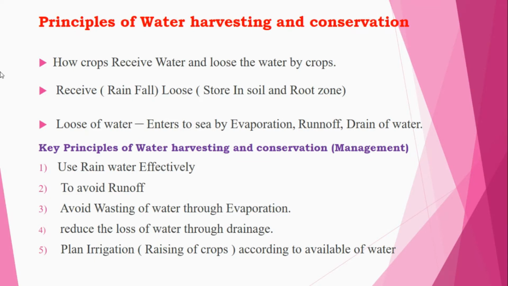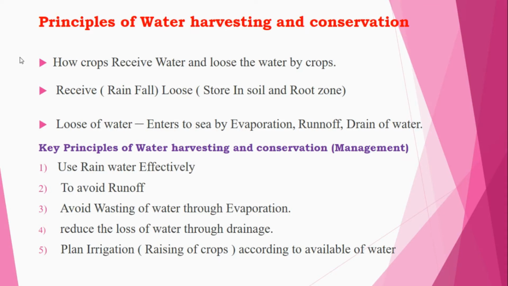So next, consider the key principles of water harvesting as well as conservation. You can consider the management after receiving the water. Use the rainwater effectively, that is, instead of using other water, we have to use the rainwater effectively instead of wasting it. And also to avoid the runoff, instead of wasting the water through the runoff, we have to go for the infiltration process. So runoff will decrease.